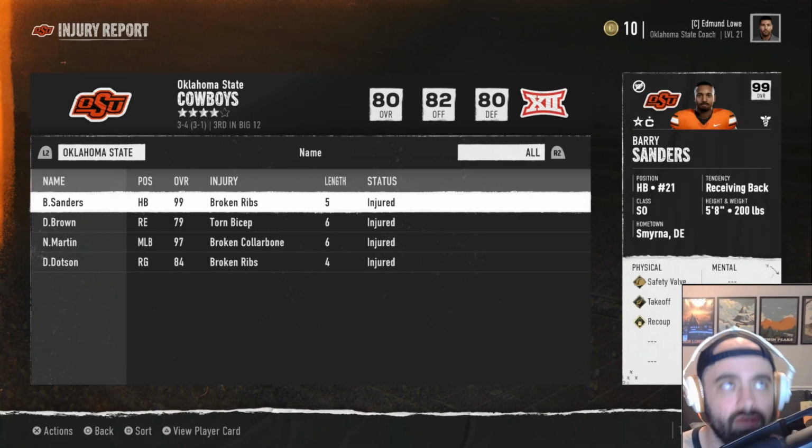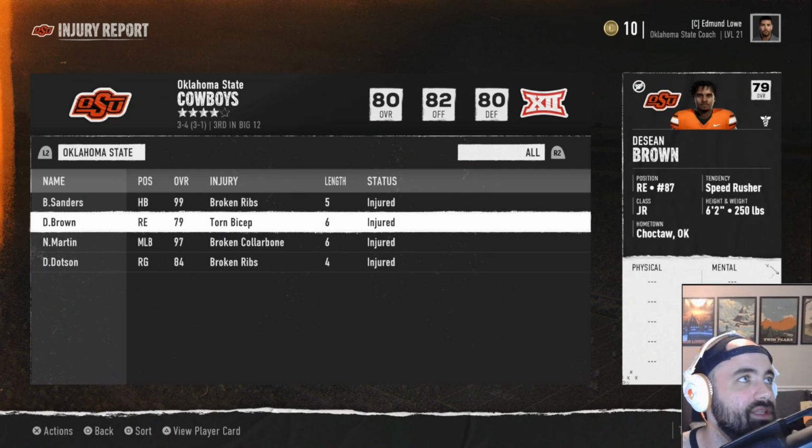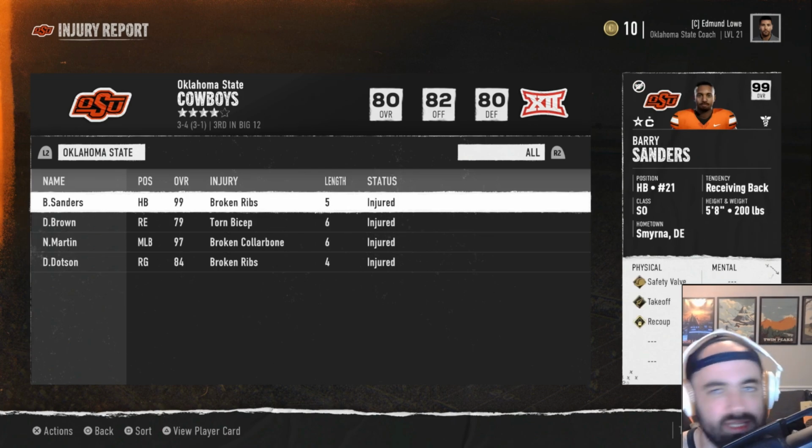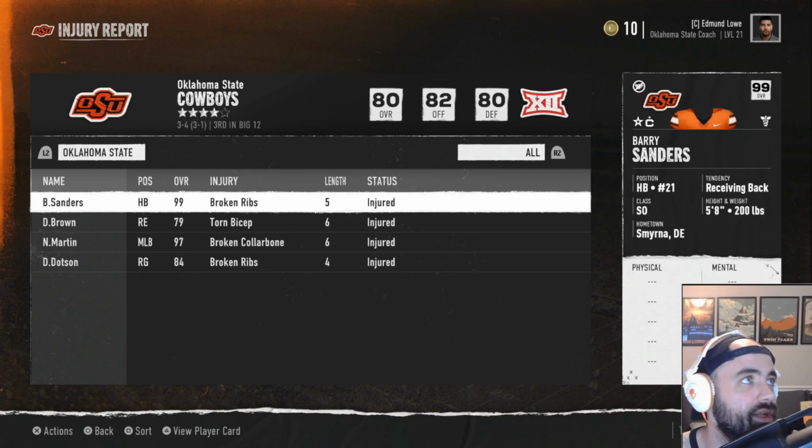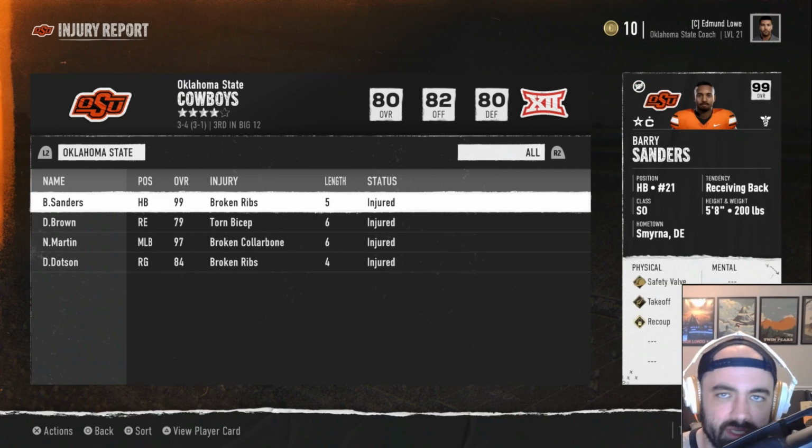And we have the official bad news. Barry Sanders is out for 5 weeks, which means he and Nick Martin are going to miss nearly the entire season. This is probably going to be a lost cause for us. Really sucks for Nick Martin. He's a senior. This was his last season to show off his ability. Of course, in real life, he is very, very good. But yeah, this one's going to be a wash for us.